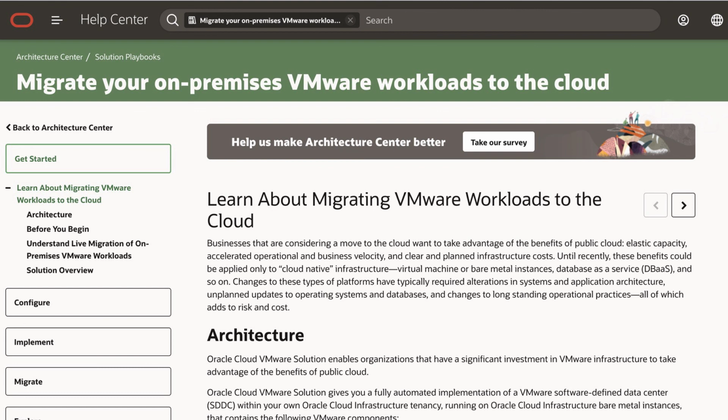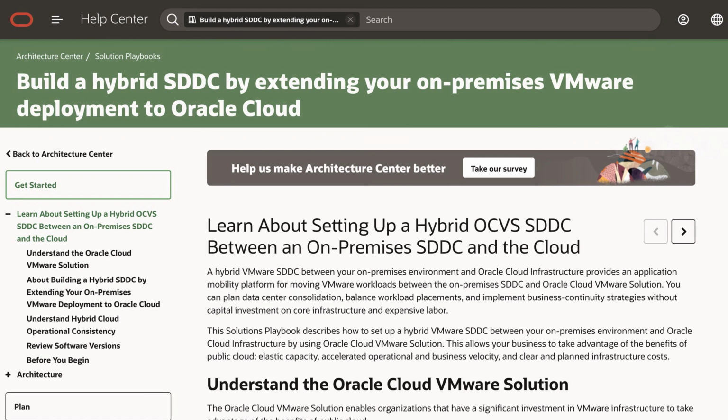Now, I also mentioned that some customers are looking to do a hybrid cloud environment. Perhaps you're expanding your business into a new region or a new country. With OCVS, you can stand up a VMware data center in that new region or country, connect it to your existing infrastructure, and have a hybrid cloud where you keep your on-premises and cloud infrastructures the same.